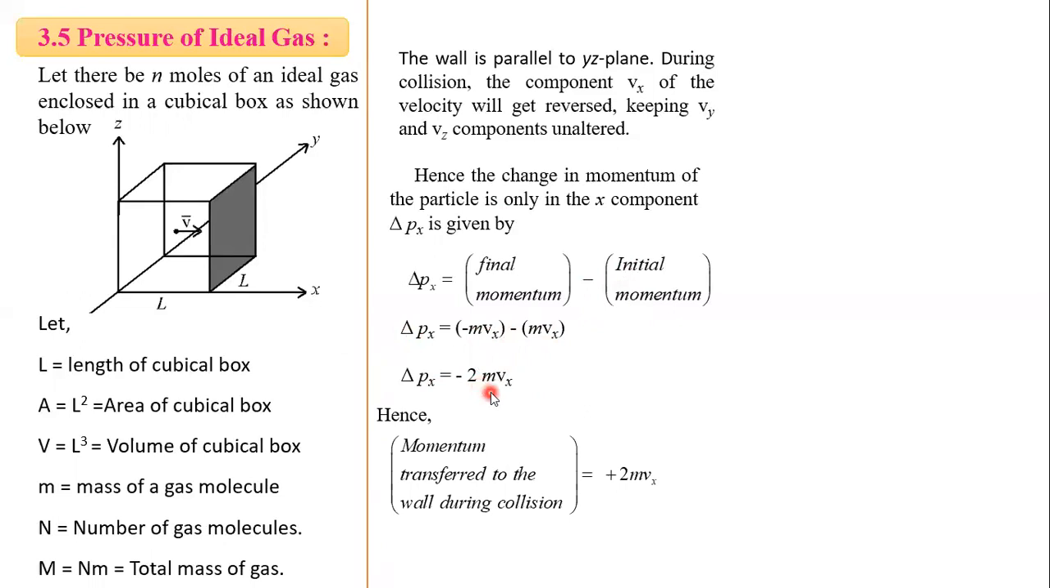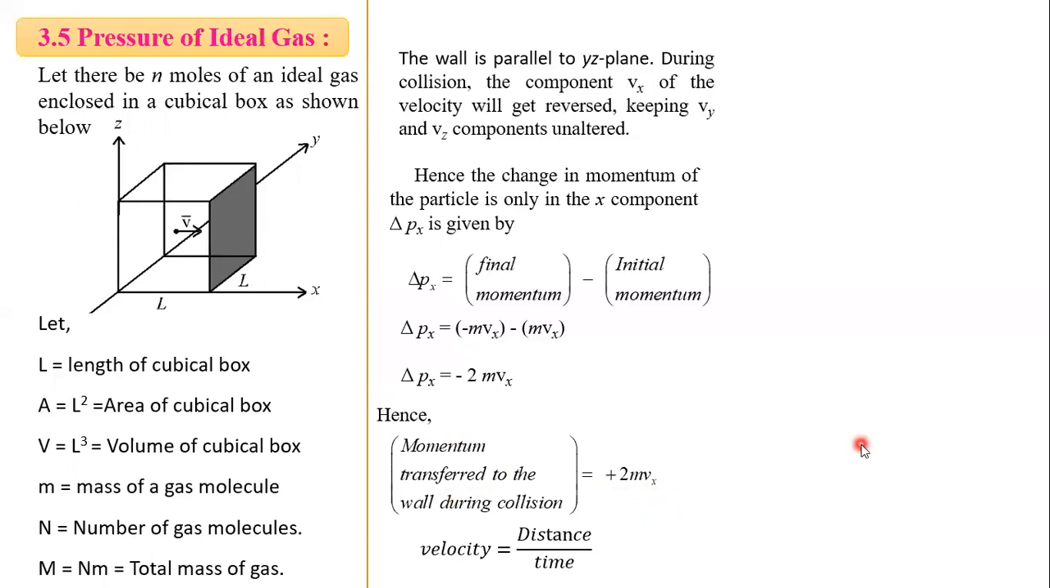By using that, we know that this momentum is transferred to the wall during the collision. So the change in momentum of the wall, we have to consider here, is plus 2 m Vx.